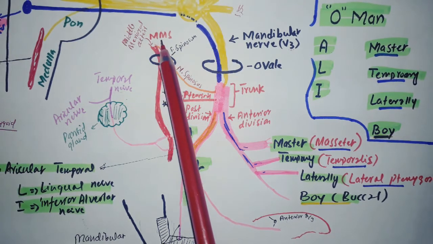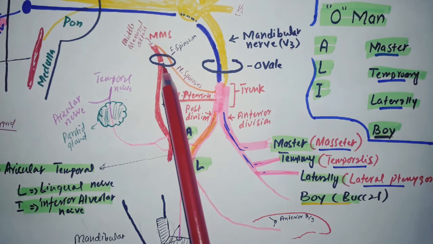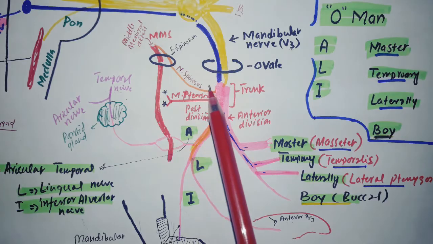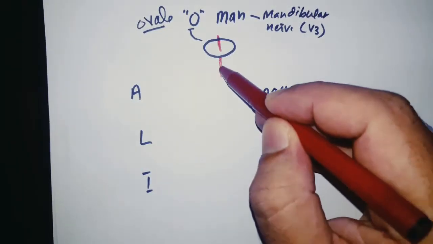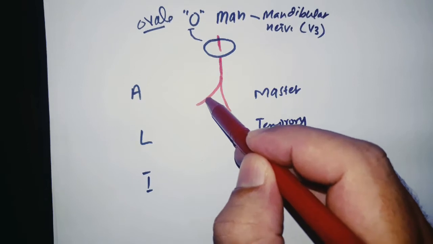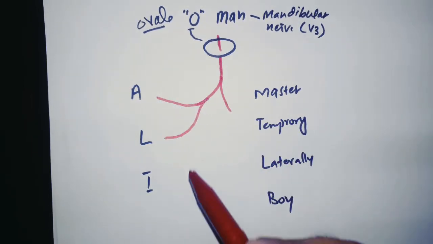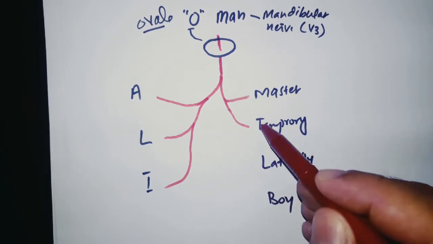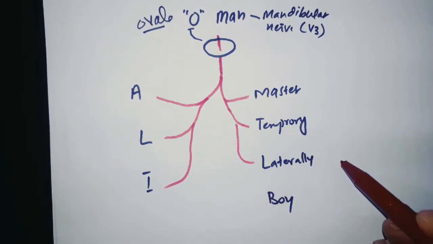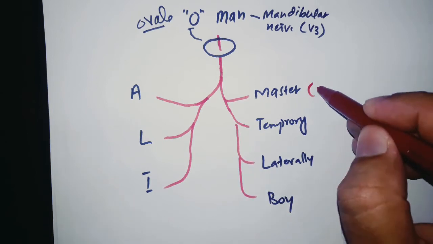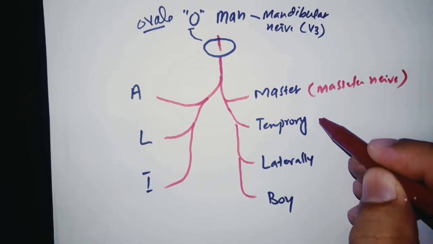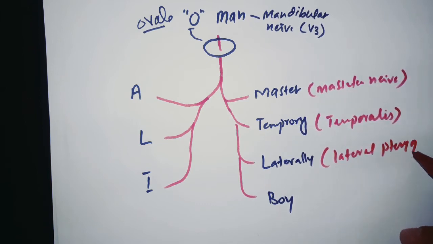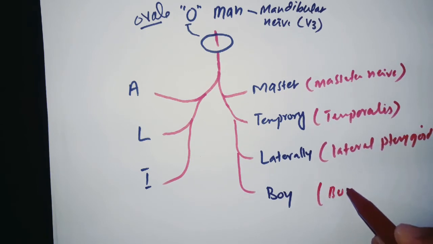Like MMS: MM is for middle meningeal artery, S is for foramen spinosum, and the other S is for nervus spinosus. The mandibular nerve divides into an anterior division and a posterior division. The posterior division gives us the auriculotemporal nerve, lingual nerve, and inferior alveolar nerve. The anterior division gives us the masseteric nerve, temporalis nerve, lateral pterygoid nerve, and buccal nerve. So master is for masseteric nerve, temporary is for temporalis nerve, lateral is for lateral pterygoid nerve, and boy is for buccal nerve.